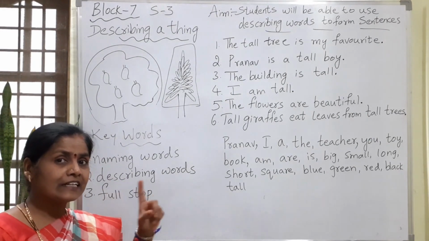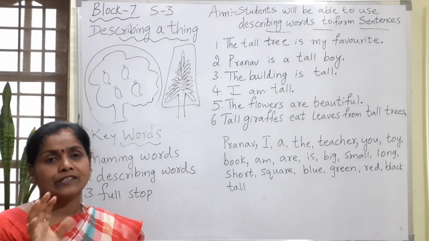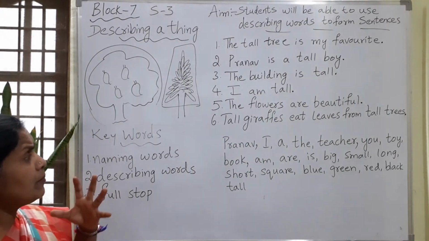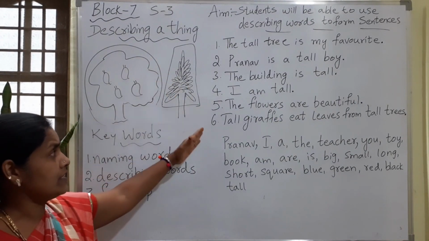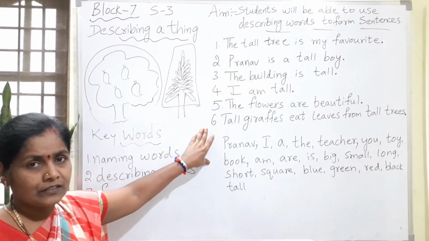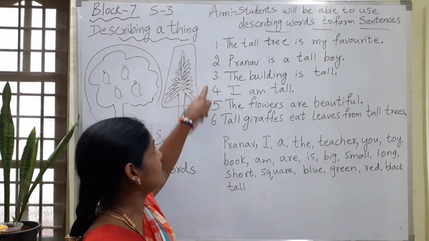Even in the earlier class I described to you how to make sentences using these describing words. Here I have written some sentences on the board. You take a pause here while watching the video, okay, and you go through these sentences.